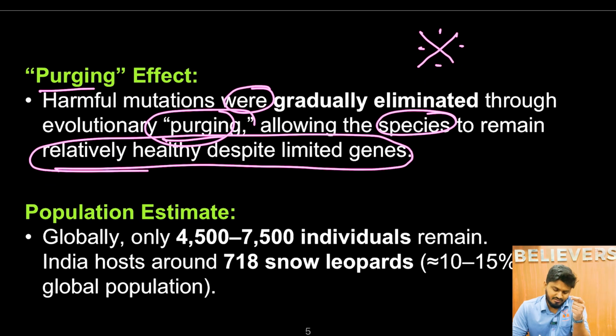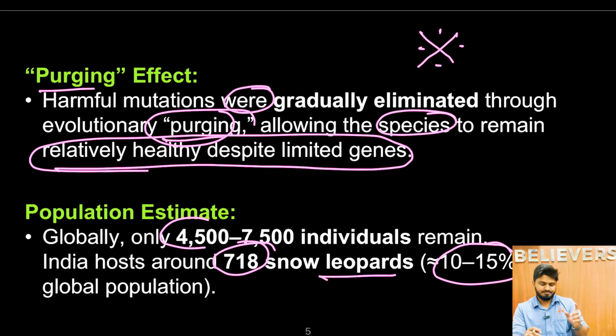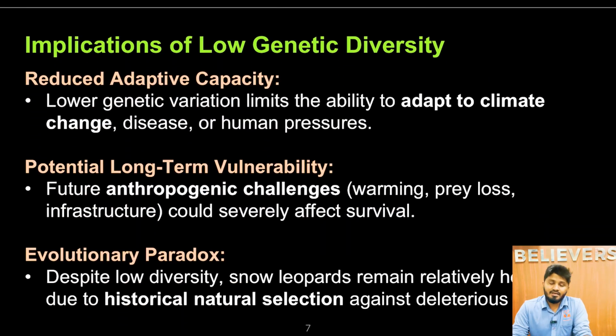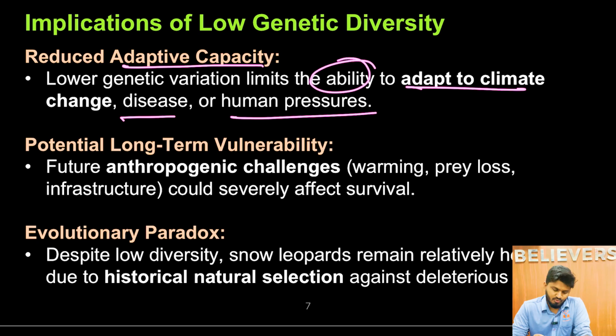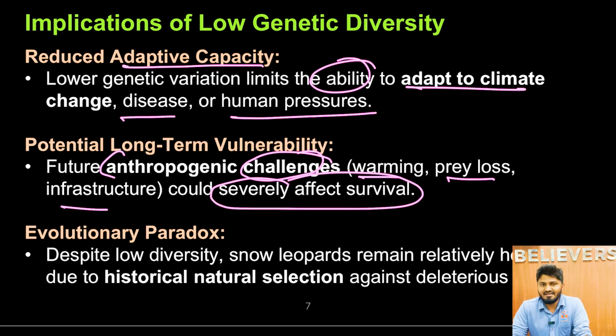Next, population estimation. Globally, only 4,500 to 7,500 individuals remain. India hosts around 780 snow leopards, approximately 10 to 15% of the total population. Then, what are the implications of this low genetic diversity? One is obviously reduced adaptive capacity. Lower genetic variation limits the ability to adapt to climate change, disease, or human pressures. There is also potential long-term vulnerability. Future anthropogenic challenges like warming, prey loss, or infrastructure could affect them severely and also affect their survival itself.